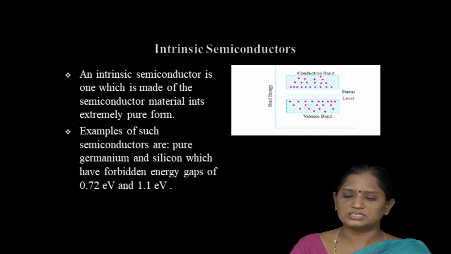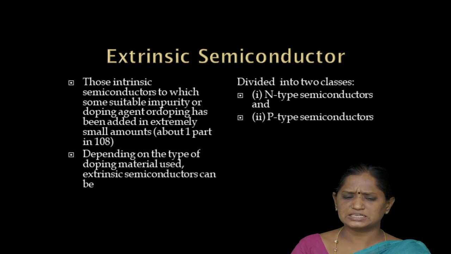So here it consists of two bands, that is valence band and conduction band. The lower part is called the valence band and the upper part is called the conduction band. Then the band gap between these two bands is 0.7 electron volt for germanium and 1.1 electron volt for silicon.